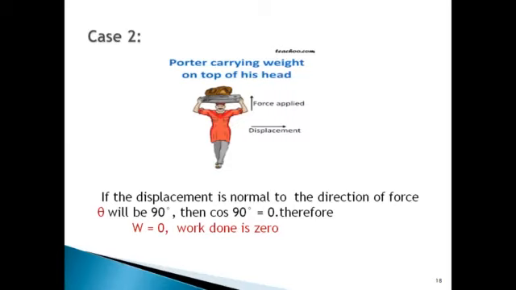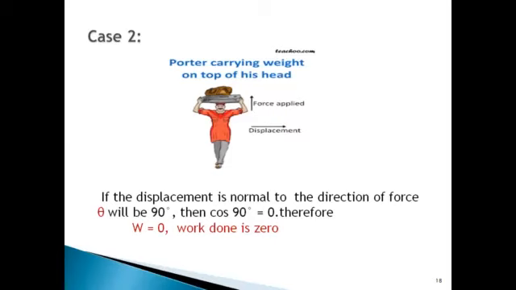So in this case, force is in the upward direction and displacement is in the forward direction. Here, the angle between the force and the displacement would be 90 degrees. So cos 90 degrees would be 0, and hence, if you substitute this value in W = F S cos theta, your answer will be W = 0, because cos 90 is 0, so everything will be 0. Here in this condition, the work done would be 0.